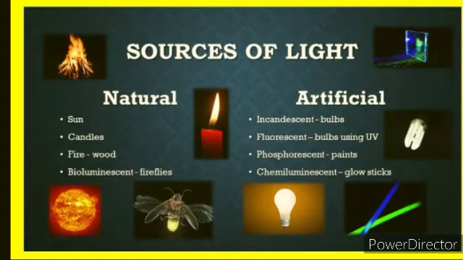Artificial sources of light are those sources of light which have been made by man. Examples are candles, lamps, gas lamps, electric lamps. These are a few examples of artificial sources of light.